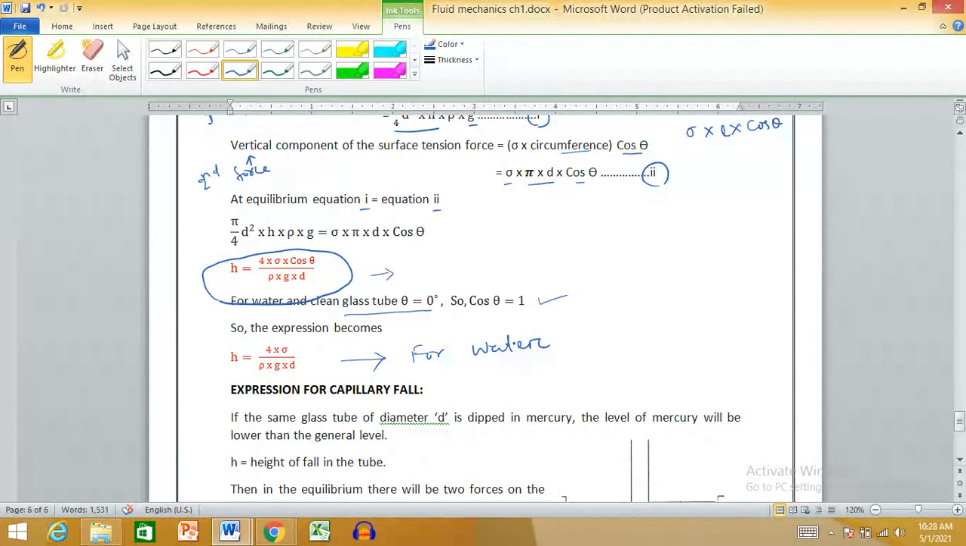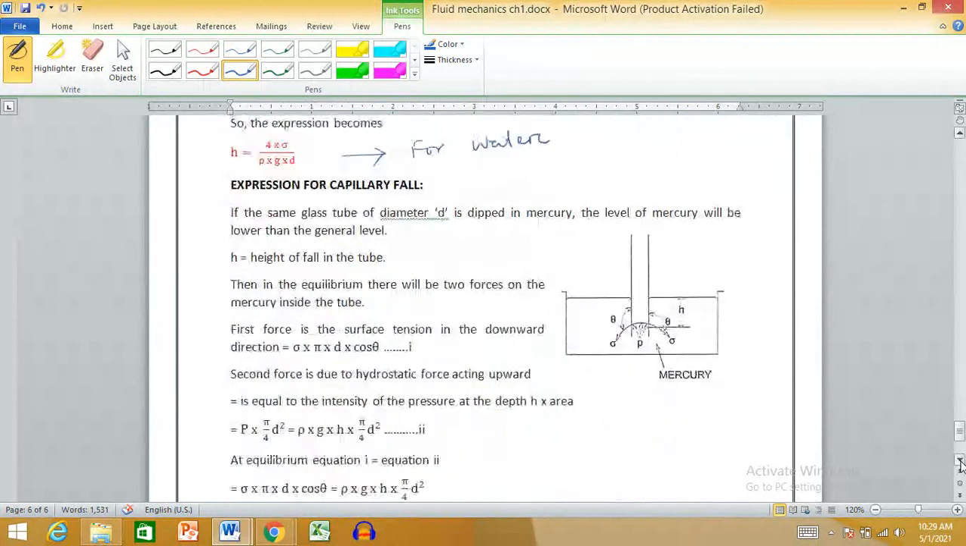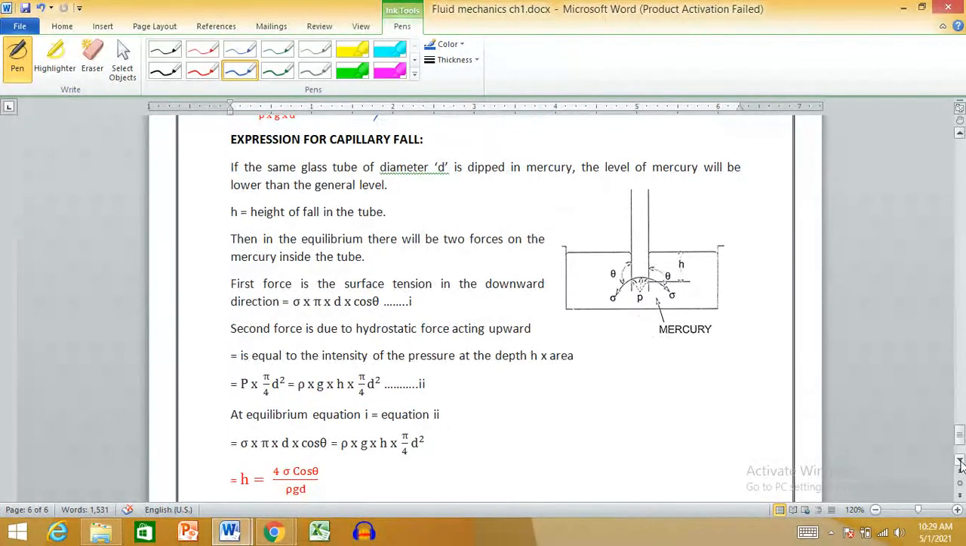So with this, we got the idea and expression for capillary rise, and we come to know why this capillary rise is happening. Then come to the next and last part, that is our expression for capillary fall. Why is that fall happening? Why in this case is it not rising?